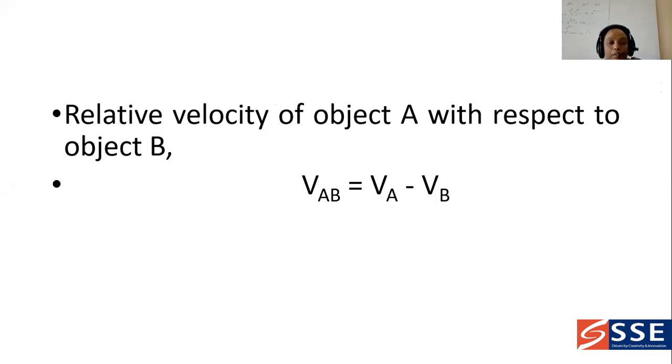VAB is equal to VA minus VB. Suppose the problem says relative velocity of object A with respect to object B, then we write VAB is equal to VA minus VB.